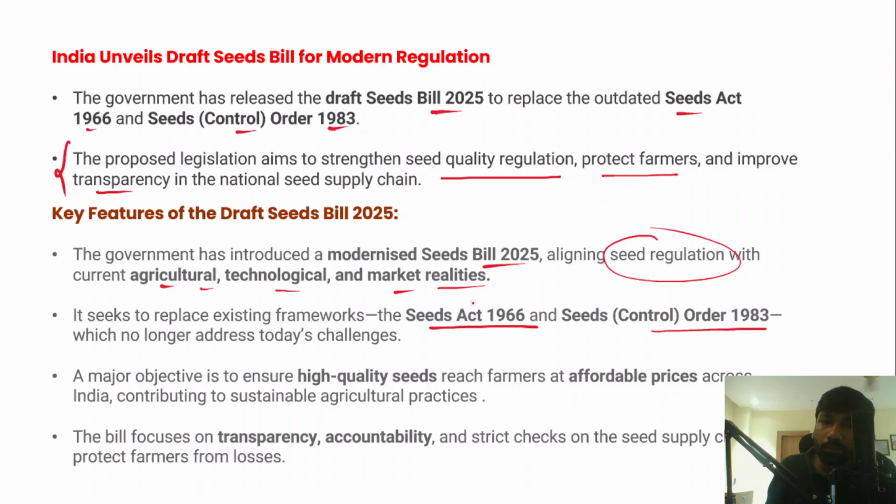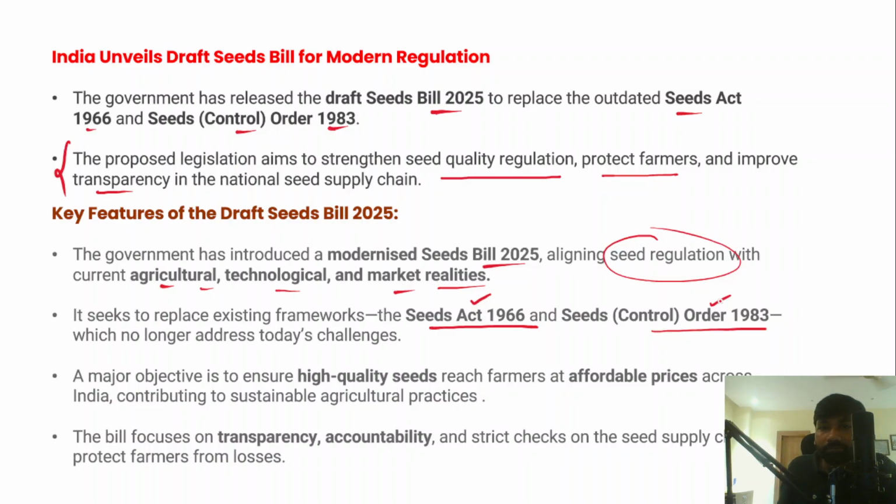In fact, both the Seeds Act 1966 and the Seeds Control Order 1983 are old and outdated laws which are not suitable to current realities, changing trends in agriculture, and changing trends in technology. They're not able to address the current challenges as well. So that's why there is a need to bring a new law that could comprehensively address the contemporary challenges which deal with seeds, agriculture, every domain.